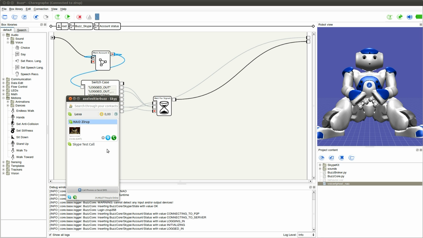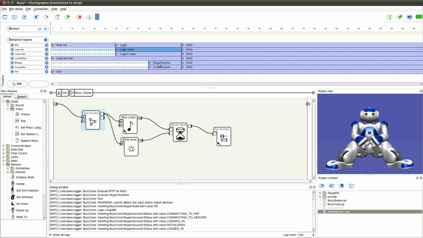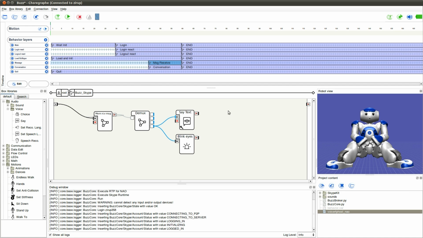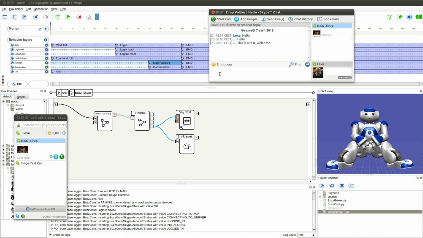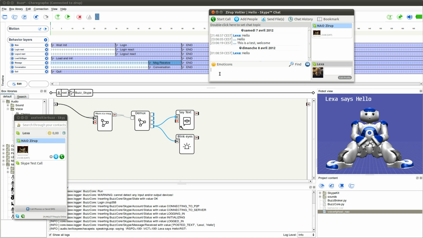When the bus core is receiving a message, it also forwards it in a NAO memory value, which is then read by this part of the program. So let's try to send a message now. Type my message and enter. Alexa says hello. And that's it.